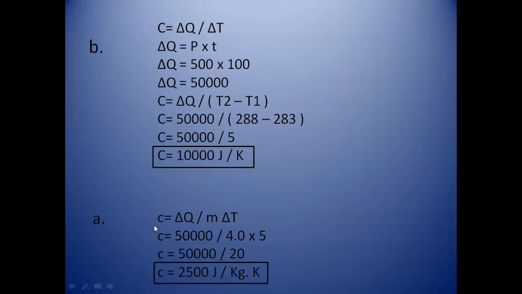When we have to find the specific heat capacity, it will be delta Q divided by M delta T. So we replace the quantities by their units, and the mass is 4.0. After doing the simplification steps, we will get the answer for the specific heat capacity, that is 2500 joules per kilogram per Kelvin. This is the amount of specific heat capacity.